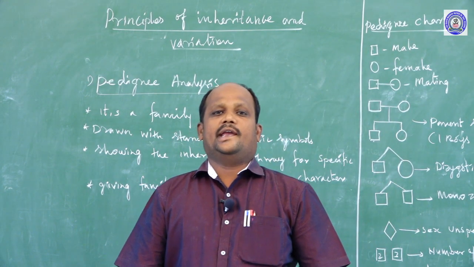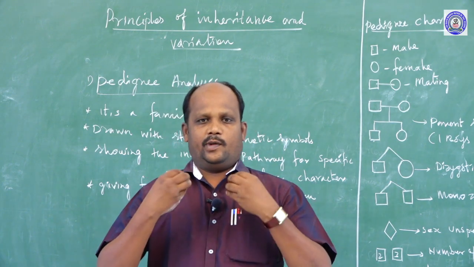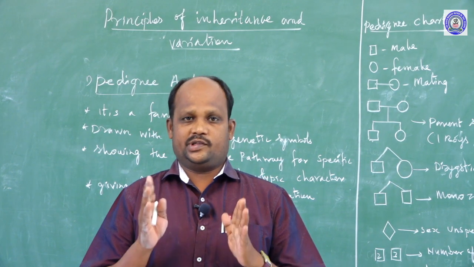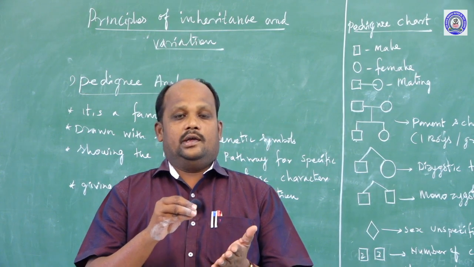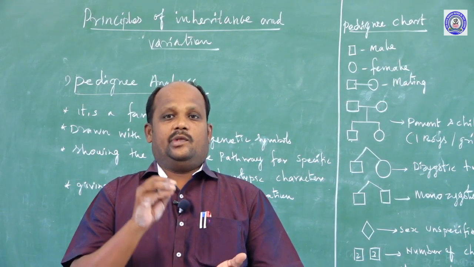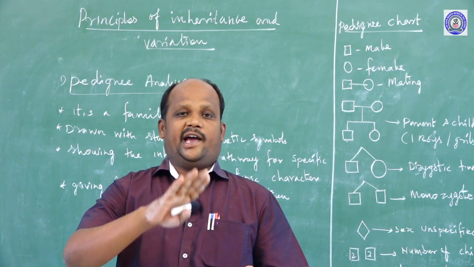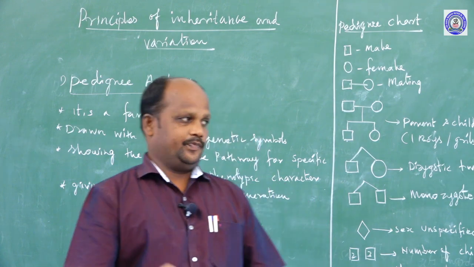What is inheritance? All living things' bodies are made up of cells. All the cells have some important molecules, and that genetic material is transferred from the parent to children. That principle I am going to explain.